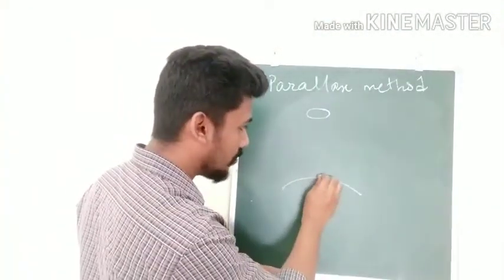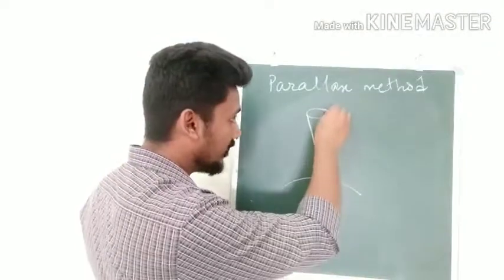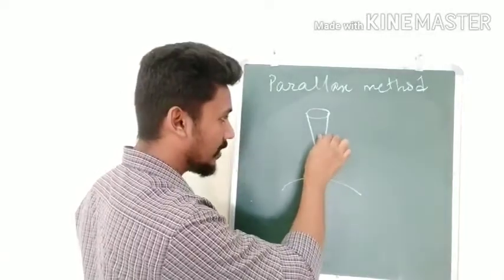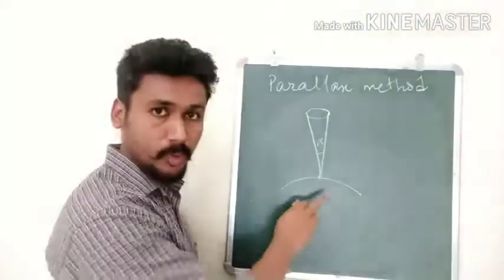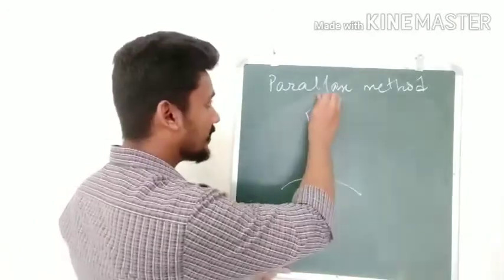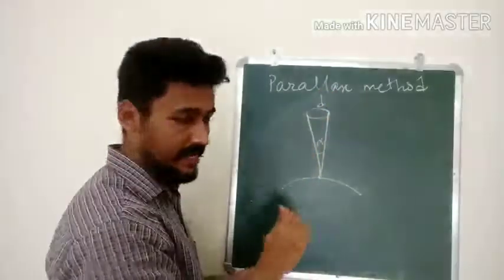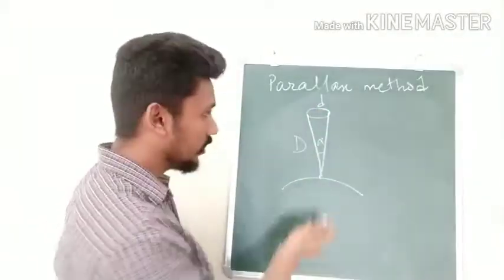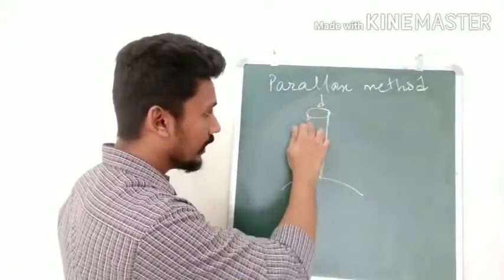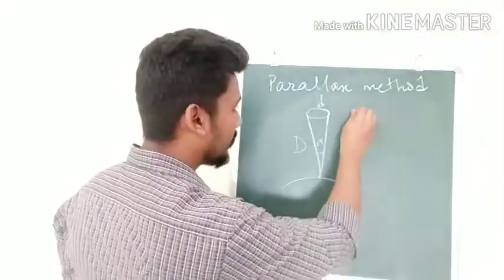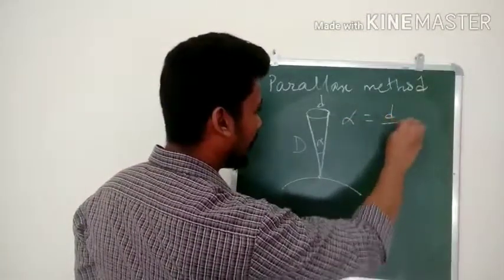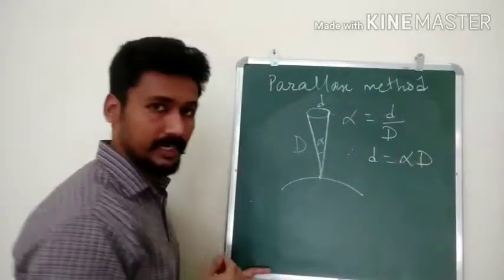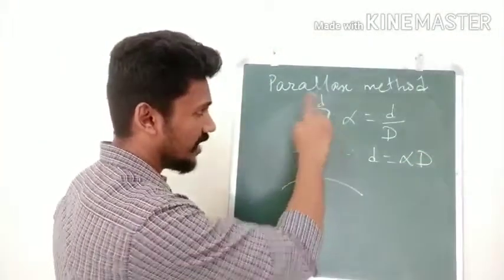Then we will have a common point of observation, and we will see that the two ends of that planet subtend an angle, let us say alpha, at our point of observation. Correct? Let us say small d is the diameter of that planet. Capital D is the distance between the planet and the Earth, which we have already calculated. The same method we can use to find small d as well. Once again, alpha is equal to small d by capital D, and thereby small d will be equal to alpha into capital D. Here small d stands for the diameter of that planet.